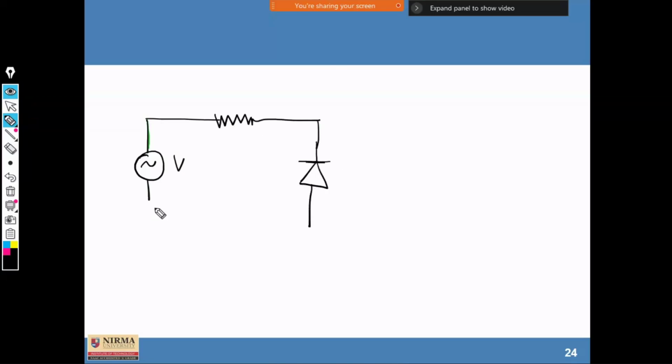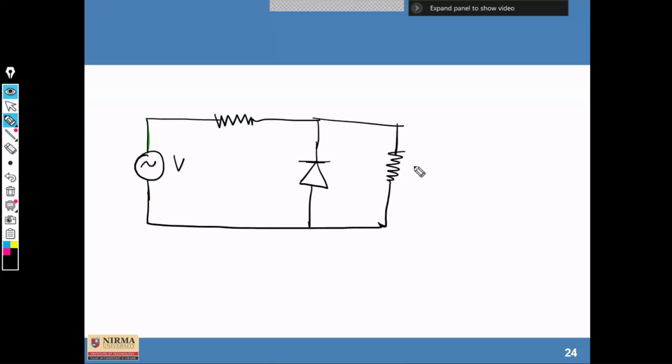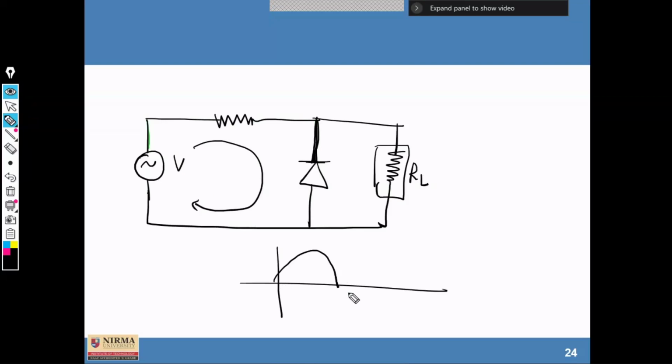Okay, if the diode is connected in this way, now, diode characteristics in the positive half cycle. So this is your positive half cycle. What is the status of current? It is reverse bias, so current through the diode will not flow, but through the resistor it will flow. So it will act as a normal circuit, and your output voltage will become like this.